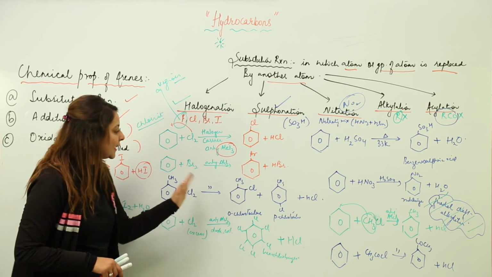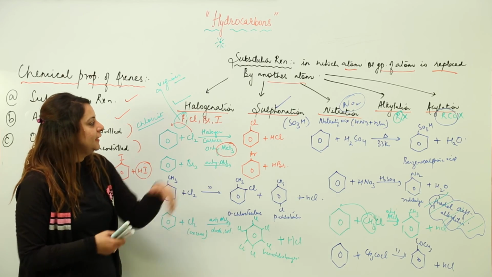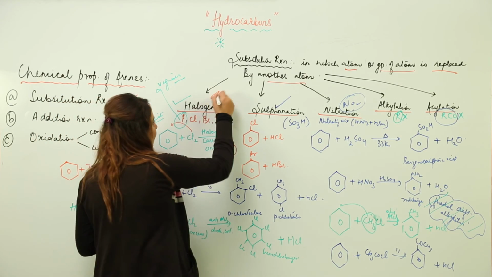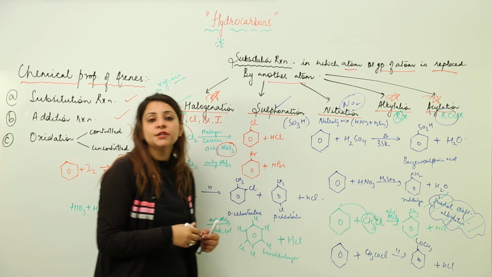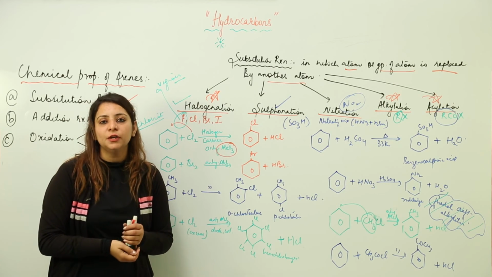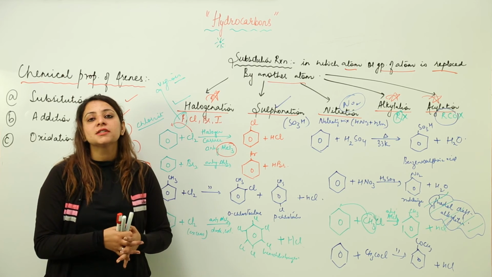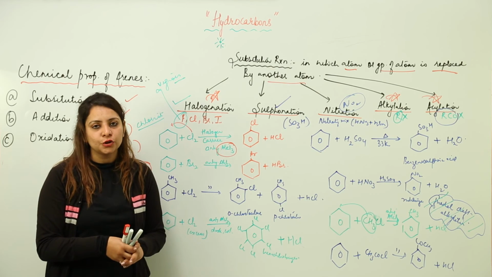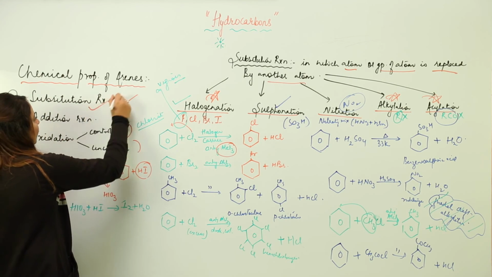And in most of them, like the halogenation, the alkylation and the acylation, they are occurring in presence of anhydrous aluminium chloride, which is acting as a halogen carrier, which is very important because that only makes the reaction possible. So this is what we have for the substitution reaction.